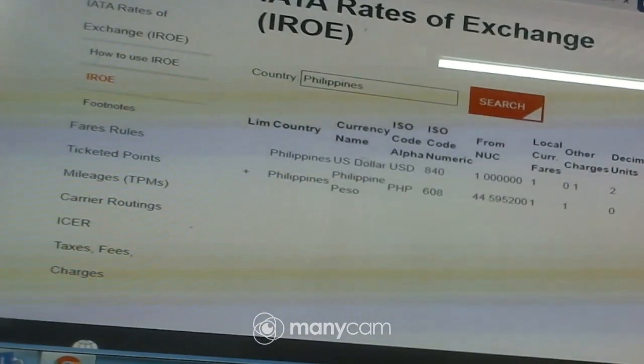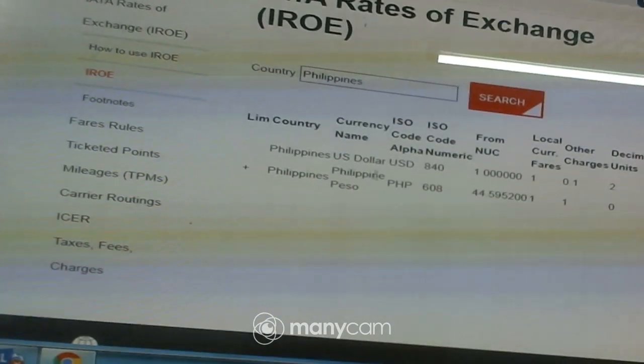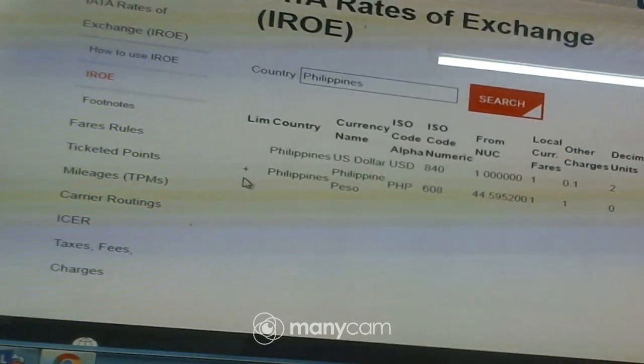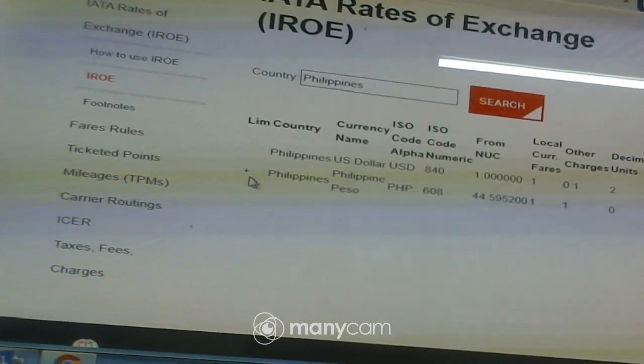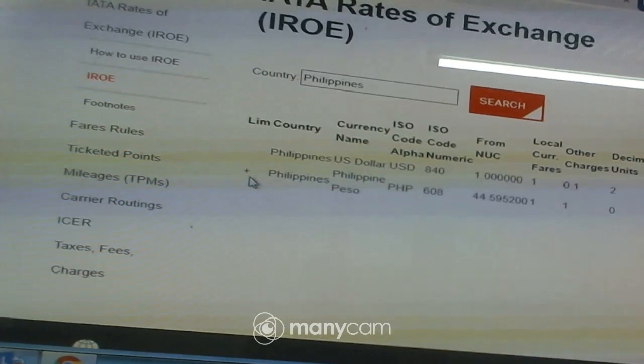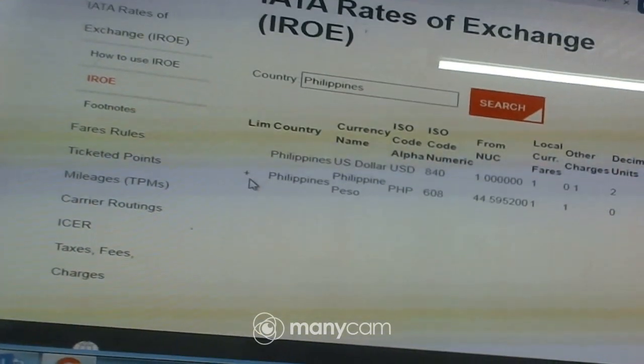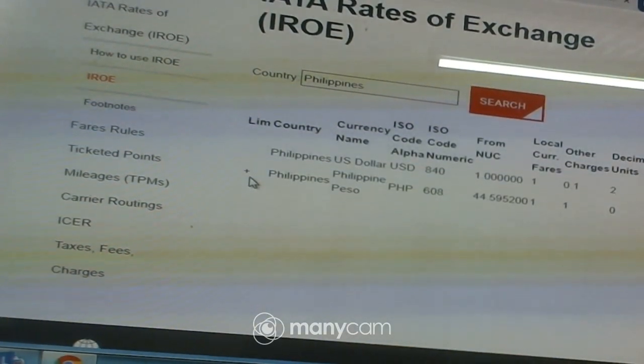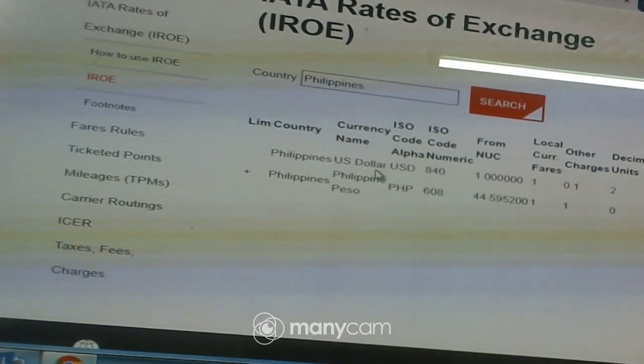We have this one here, USD, and then we have plus Philippines. To differentiate, if you come across a plus, it means it's a soft currency. A soft currency means it can only apply domestically within the country. But if you are quoting international journeys, we shall quote in USD.